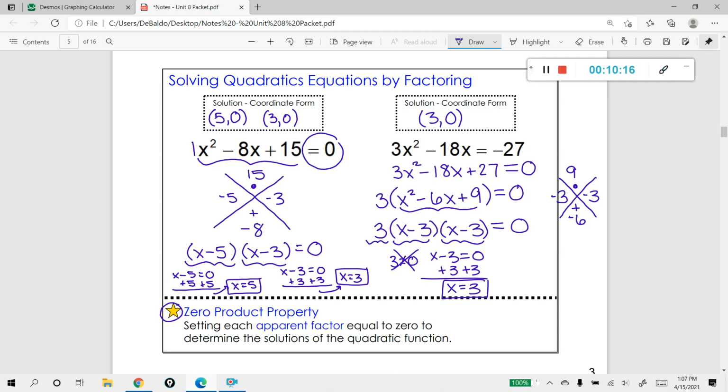Now, it would seem kind of silly to do that whole thing again, since the other apparent factor is the same. So what you're going to notice here is that this is called a double root. Do you see how I have 2 of them there? This is a double root, meaning that this quadratic only has one solution, and it's only going to pass through the x-axis once. It's kind of cool. So in that first example, our quadratic passed through twice, but in this example, it's just going to pass through once.